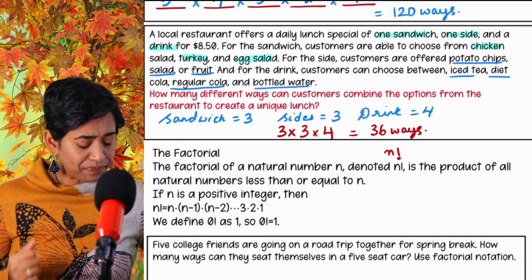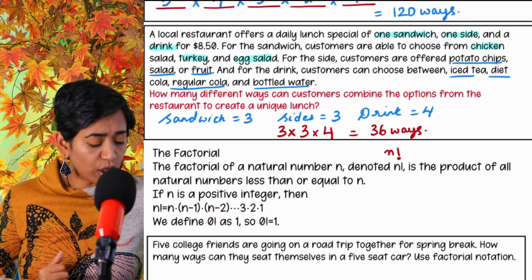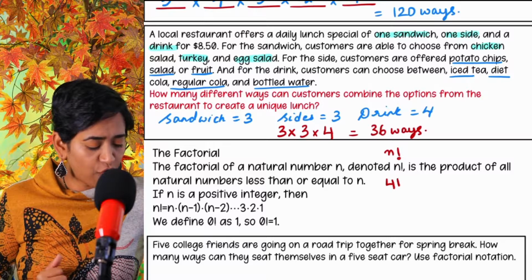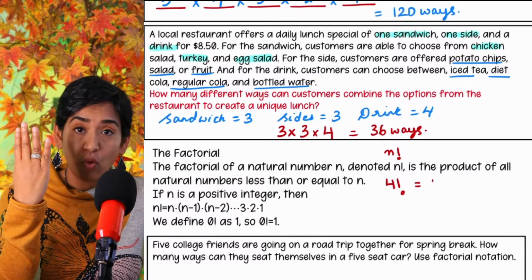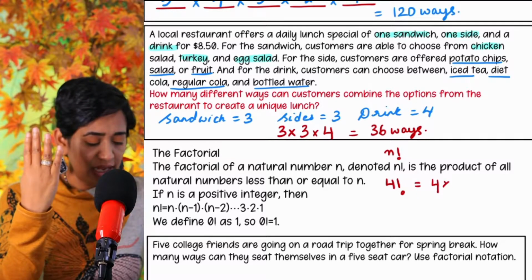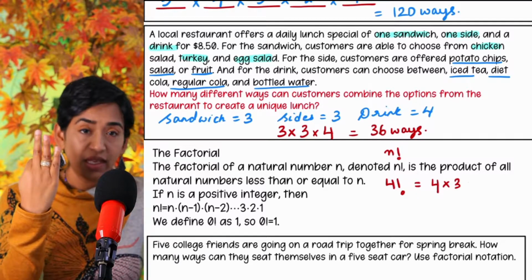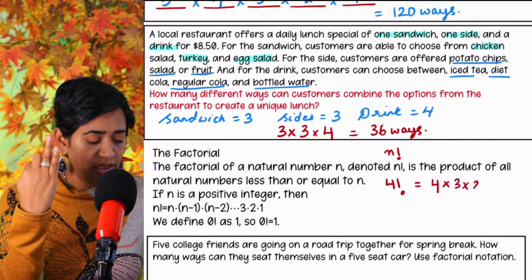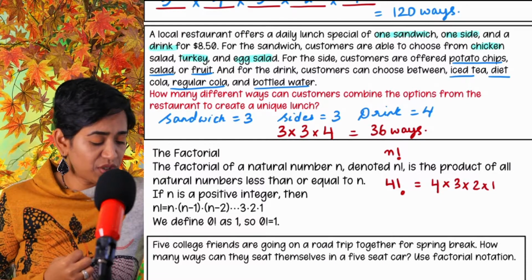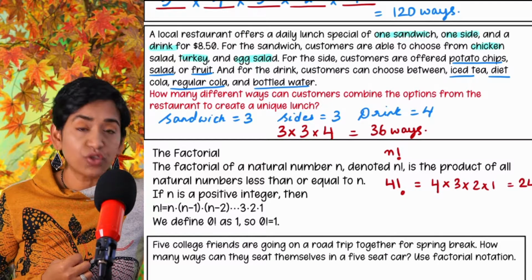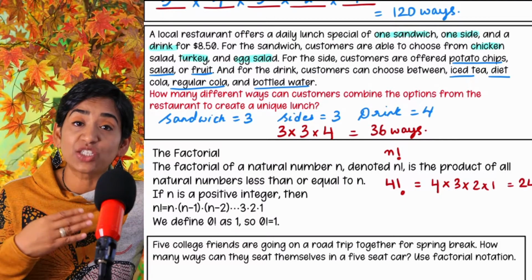What do I mean? Let's say I want to find the factorial of 4. I start with 4. It's the product of 4 times 3 times 2 times 1. So 4 times 3 is 12. 12 times 2 is 24. So 4 factorial is 24.